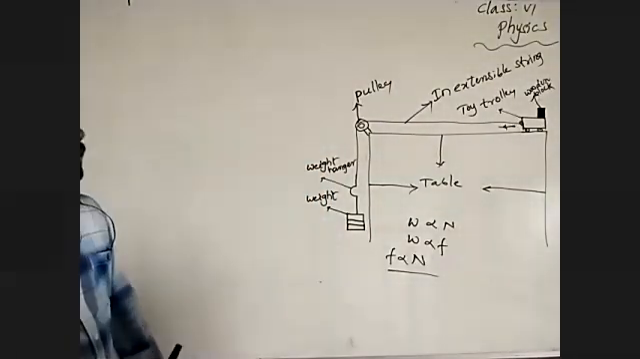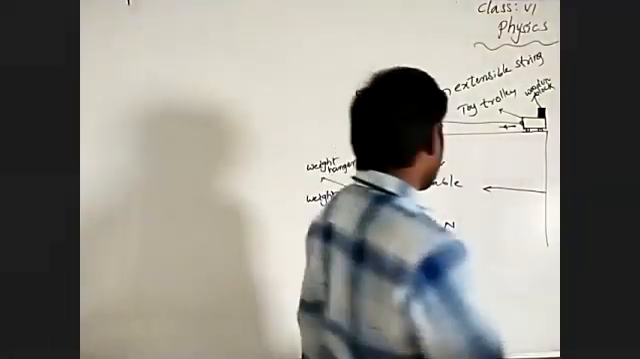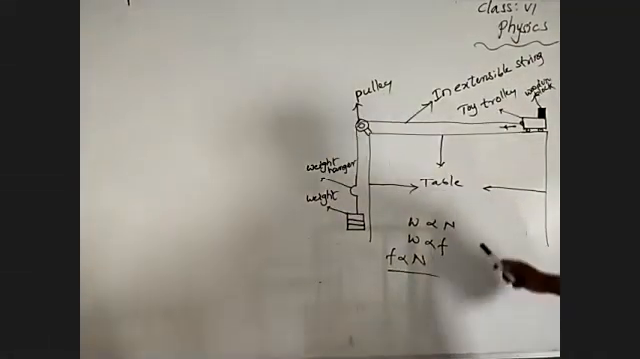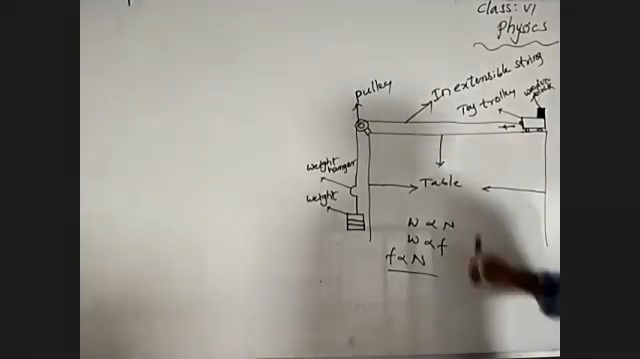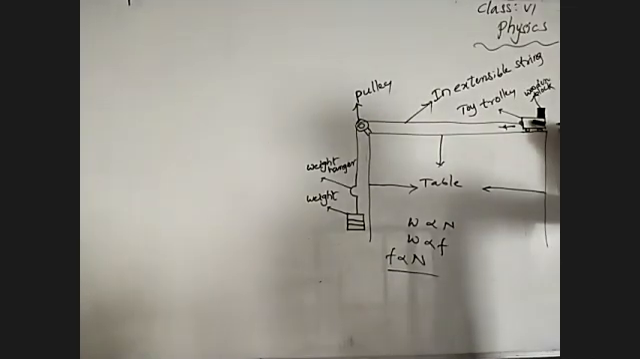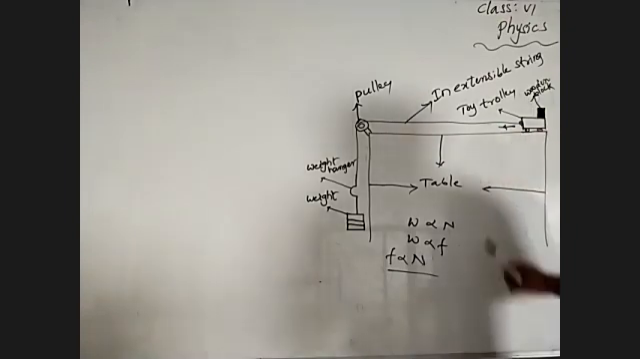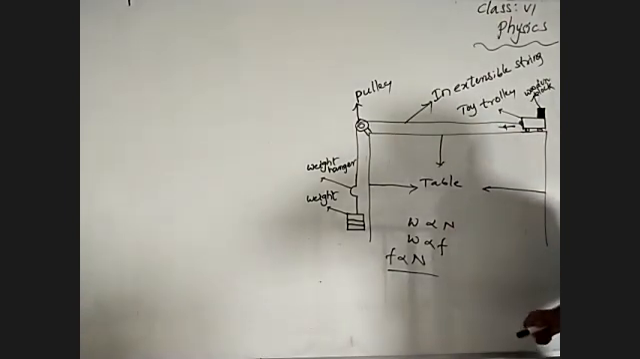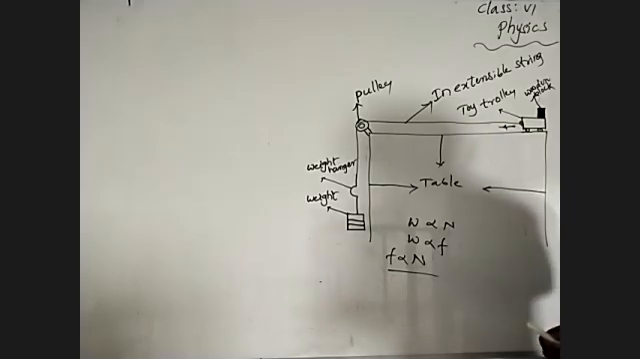See here, by increasing the weight, what happened? The toy trolley tried to move. Means the toy trolley moves along with the wheels. When the wheels start to move, along with the wheels, the toy trolley will move. Means what can we say? The toy trolley slides on the wheels.